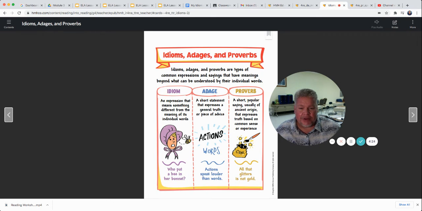An adage, remember, is just a general piece of advice. Actions speak louder than words. A proverb is just based on common sense or experience. All that glitters is not gold. So we'll come back to these two later, but today we're focusing on idioms.